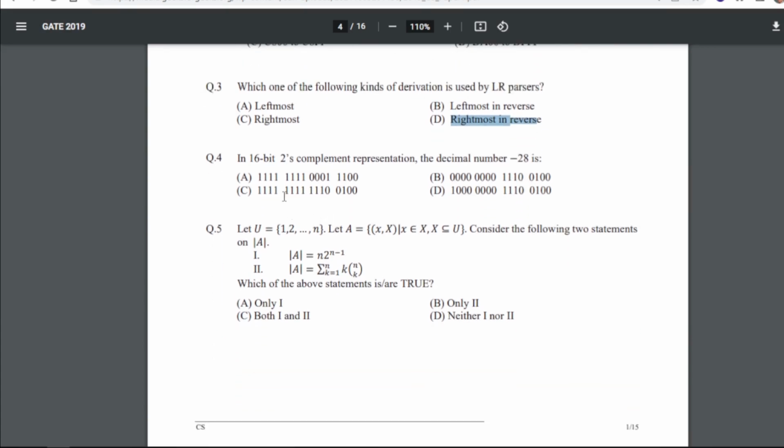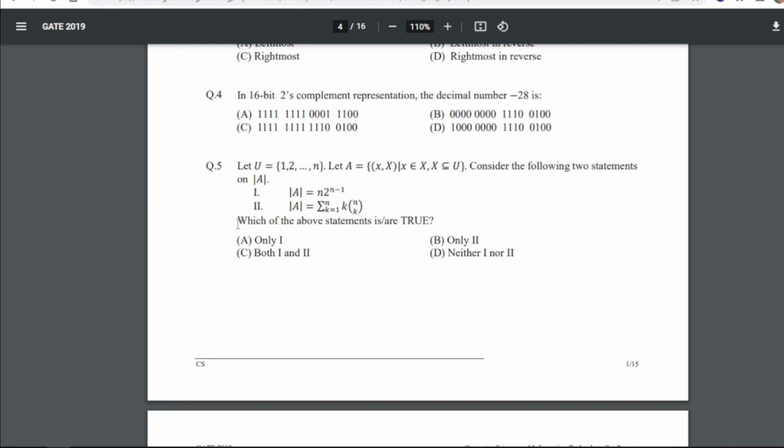Fourth question is, in 16-bit 2's complement representation, the decimal number minus 28 is what? So for 4, our answer will be C, as I hope you remember that if the number is negative, it will always start with 1, okay? And if it is positive, then it will start with 0. I think that is the MSB and LSB concept. You might know that.